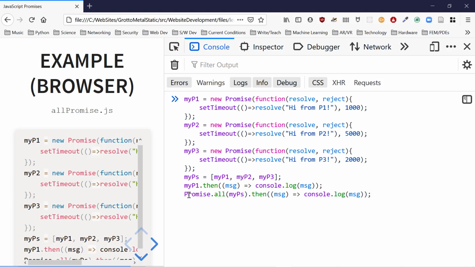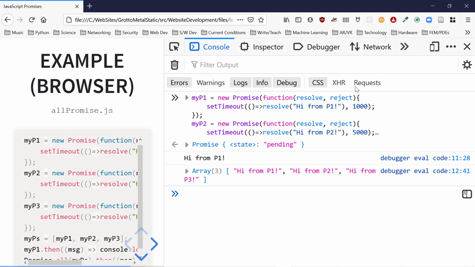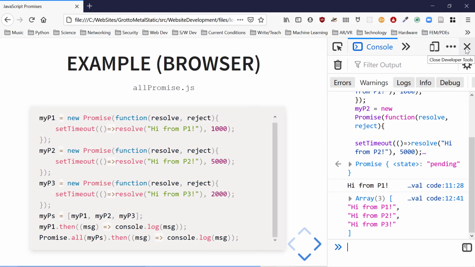Notice, to get anything out of this combined all promise, I still have to use this then clause. Just like if I wanted to get stuff out of promise 1, I use the then clause. The message from P1 resolved quickly. 5 seconds later, I get an array of all the returns from all the promises. So in this way, I was able to wait for all of them to finish. Well, that's handy.